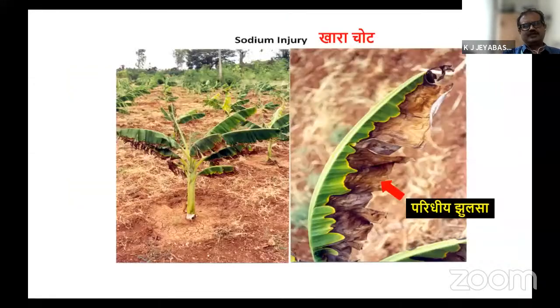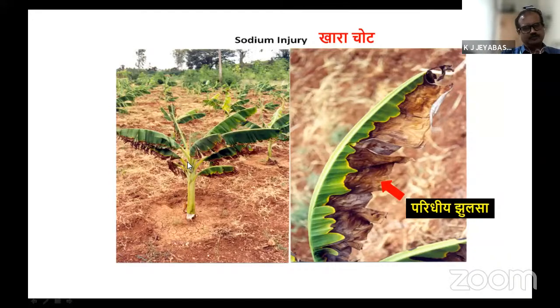Then this is the soil type. If unknowingly or unfortunately you have selected this type of soil, you might have faced this type of problem. This is the marginal chlorosis. It starts from the lowermost leaf because of the sodic property of the soil. Due to the presence of a high amount of sodium, what happens? The sodium accumulates in the lowermost leaf from the margin region. So it gives a scorching appearance, the total leaf surface will be damaged, and the yield reduction will be up to 20 to 25% because of this problem.